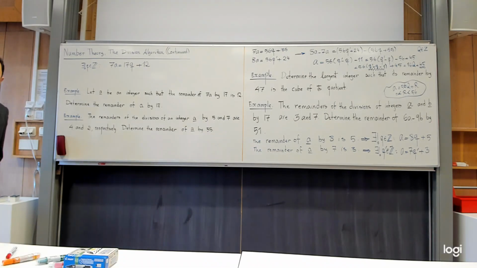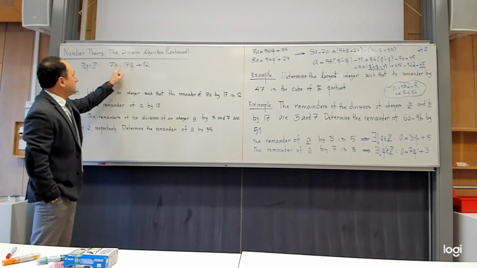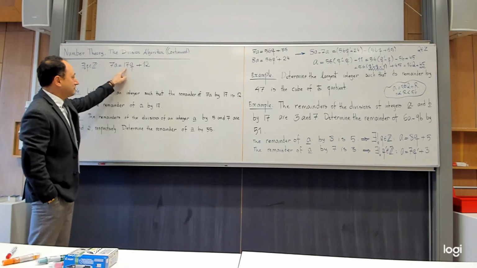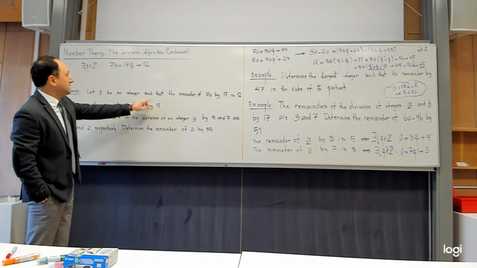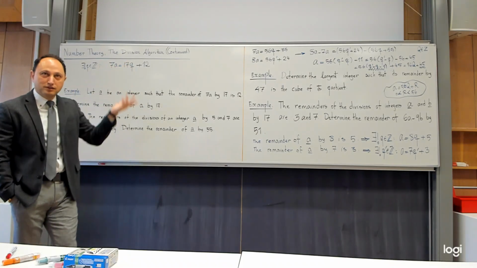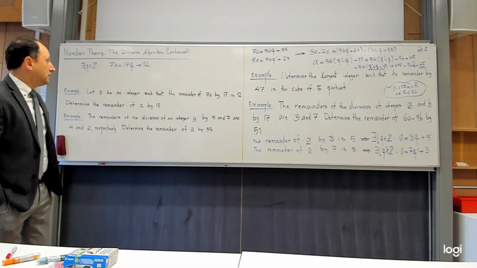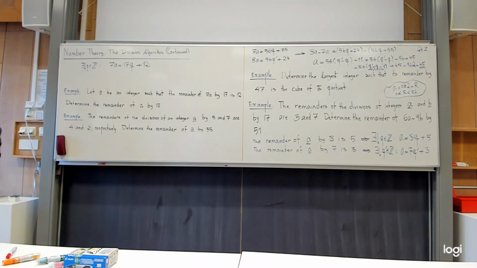So this is not a good idea, to divide by 7. Everyone agrees with that, yes? If I divide by 7, I can give this 7 to q, for example, keeping 17 because I need a 17 at the end. But q over 7, I can call it capital Q, but that capital Q is not guaranteed to be in the set of integers, yes? Okay, so what is the other alternative?